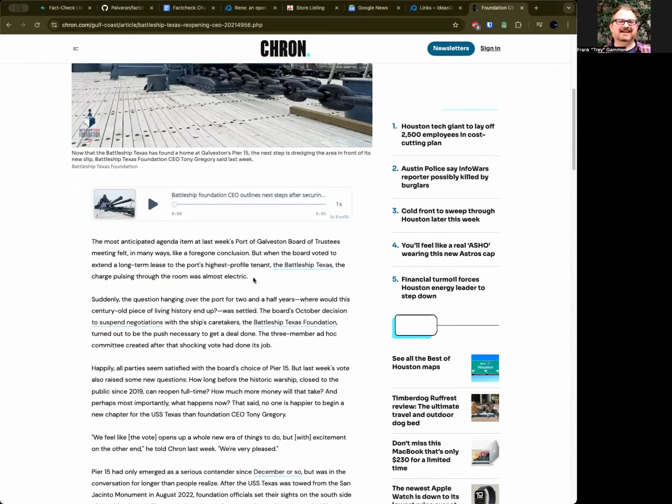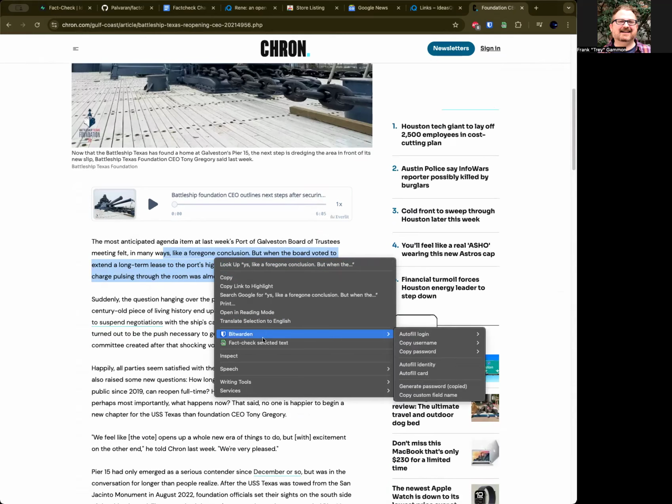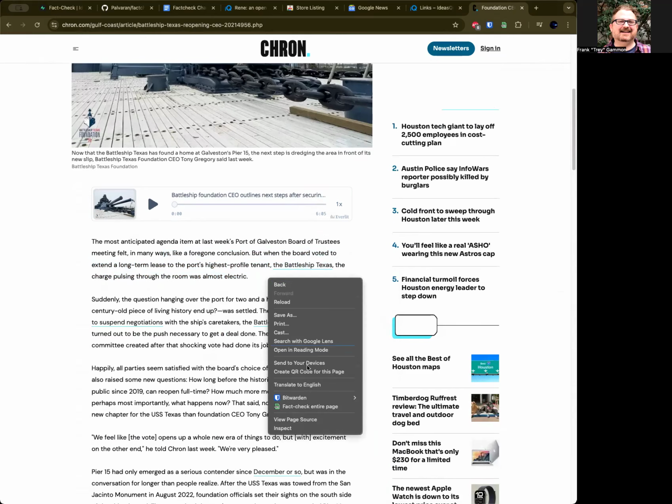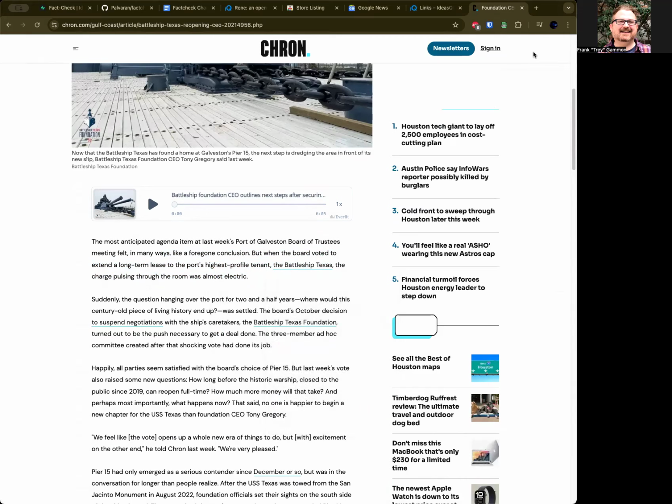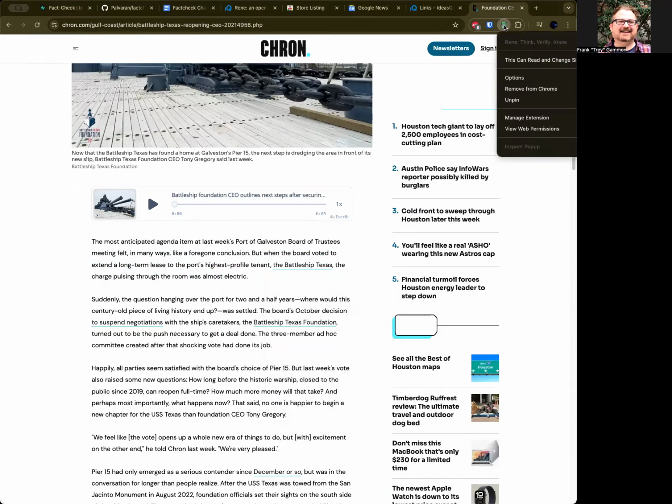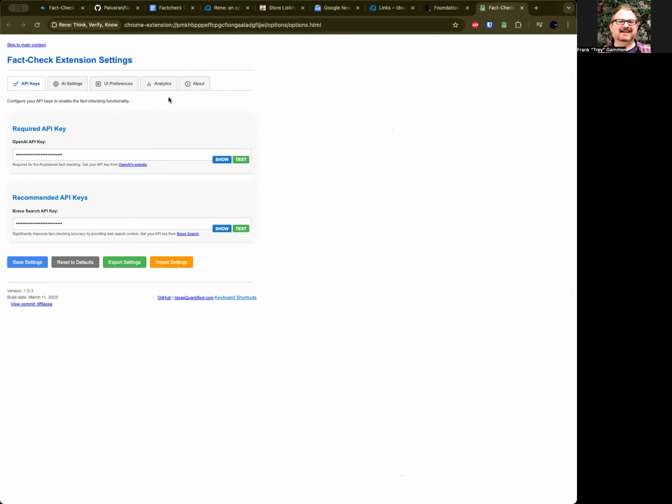All right, so you get the idea of how this tool works. You can highlight text. To do a check on it, you can right click it. You can search the entire page. So how does it work, how does it do it and whatnot? This is the tell part. So up here, I'll show you some of the options. The extension is a Google Chrome extension and it has multiple APIs that are going in it right now. So it has an OpenAI API key and it has a Brave Search API key.